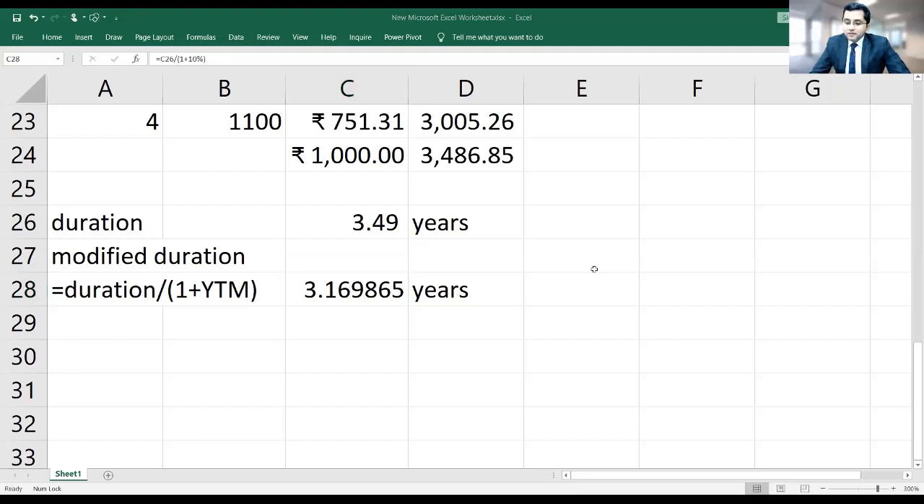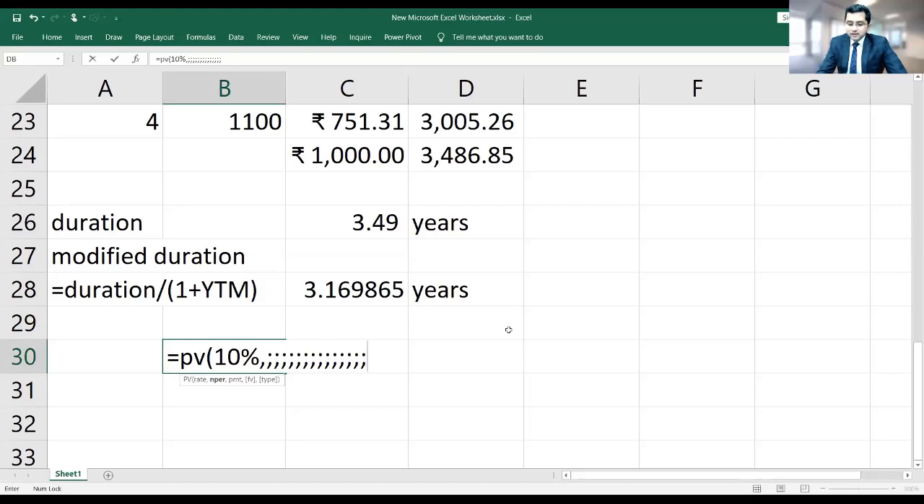Suresh Jain sir, all functions of Excel are also available in Apache OpenOffice, with only one difference. In Excel you write equal to PV, rate 10%, then you put a separator as a comma. In Apache OpenOffice, instead of a comma, you need to type a semicolon like this. That's the only difference between Excel and Apache OpenOffice.